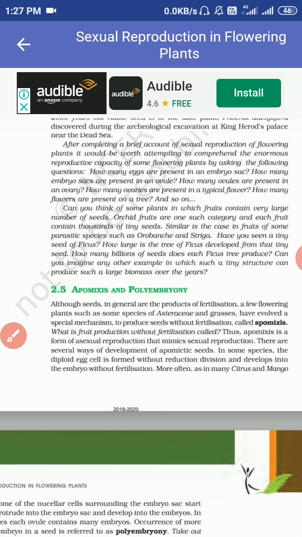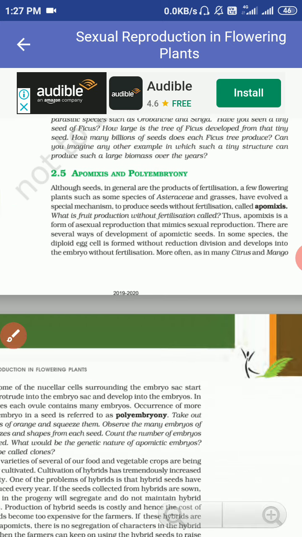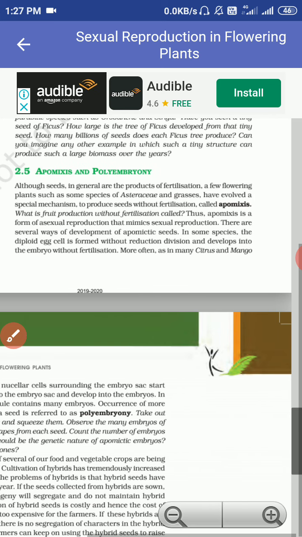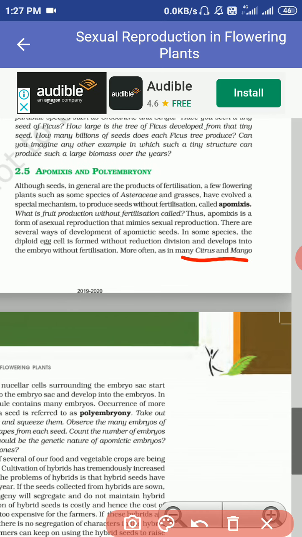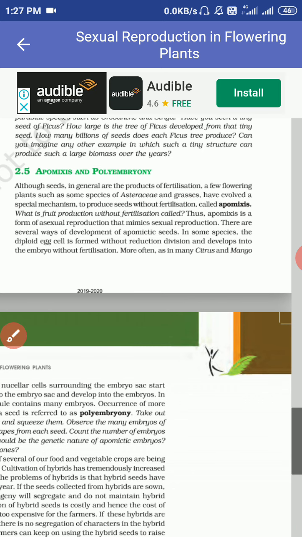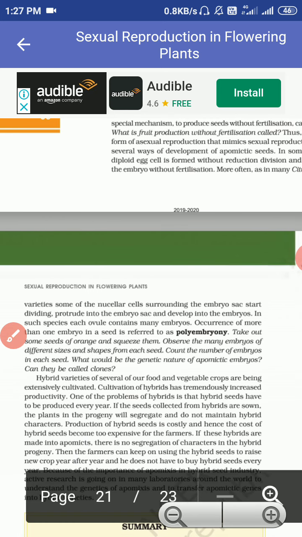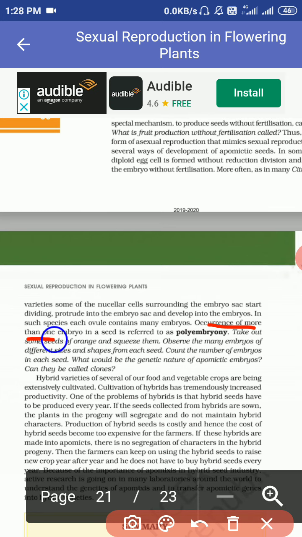Now another term is polyembryony. As the name indicates, poly and embryony mean more than one embryo. Such a condition is known as polyembryony. In some cases, like citrus and mango, there is occurrence of more than one embryo in a seed. This term is known as polyembryony.